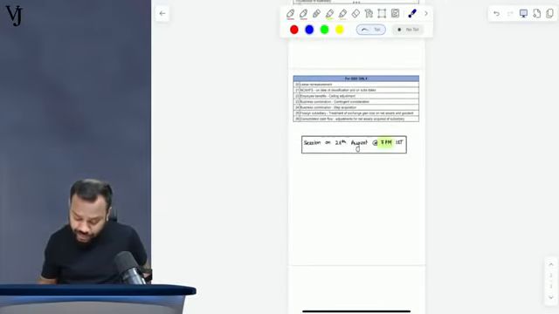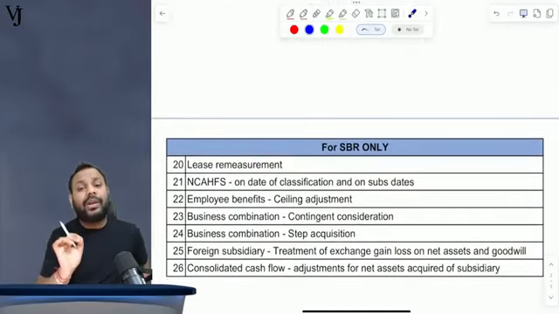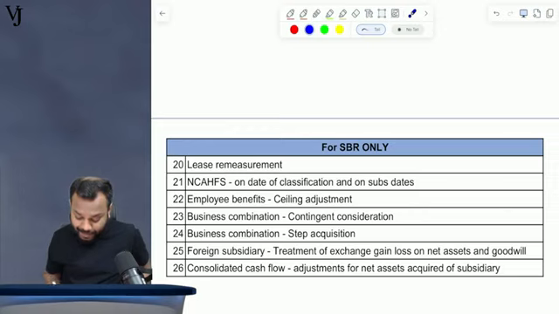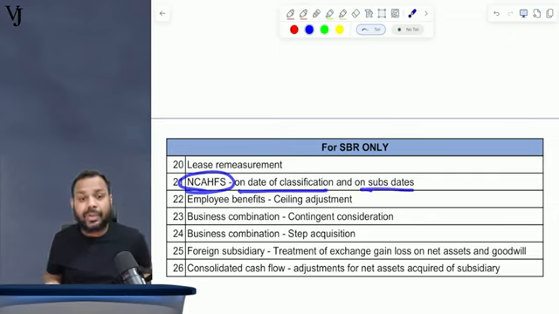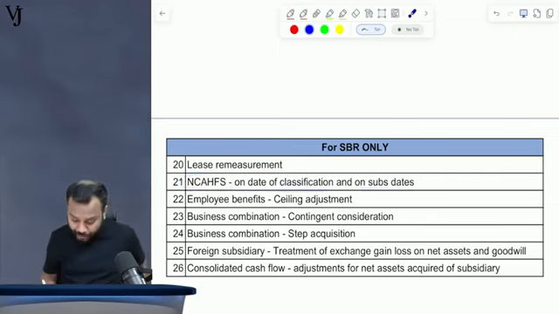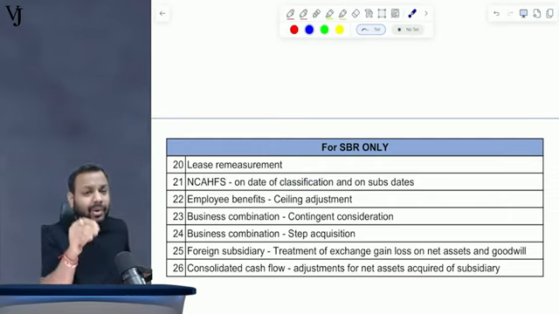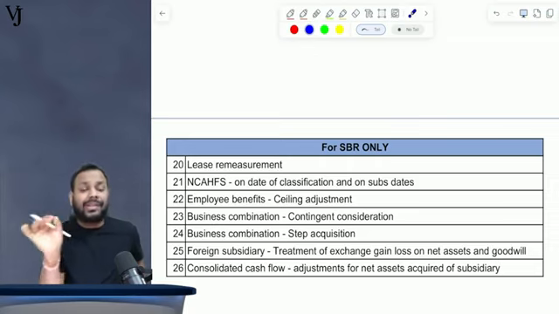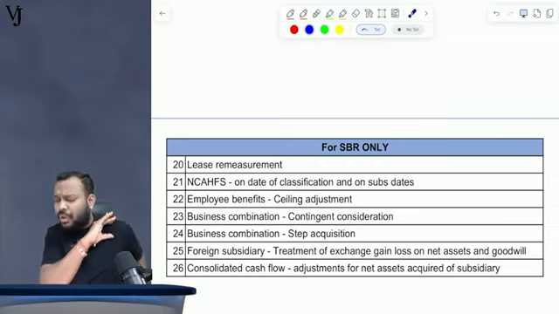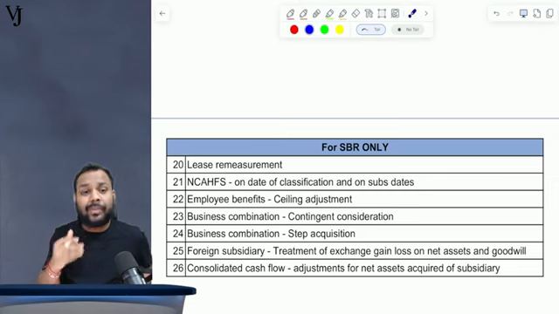Now I have identified a few topics which are only for SBR, for example, lease remeasurement, non-current assets held for sale on the date of classification and on subsequent dates. What is the treatment? Employee benefits, ceiling adjustment. Generally, students forget or don't understand how to do the accounting of ceiling adjustment. So I'll take up an example and explain the ceiling adjustment, and the whole understanding of ceiling adjustment will be clear.